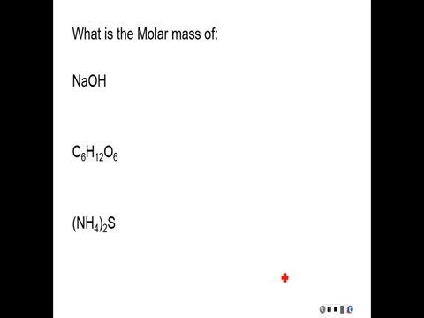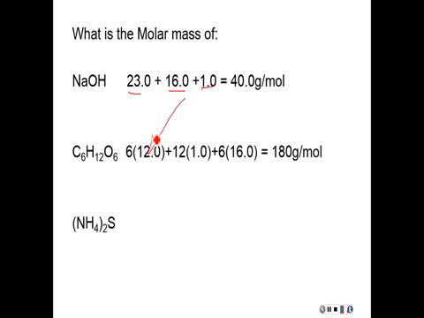Right, so here's the answer for the first one. For sodium hydroxide, we have 23.0, that's the sodium, 16.0, that's the oxygen, and 1.0, that's the hydrogen, and we get 40 grams per mole. For the glucose, I have 6 times 12, 12 times 1, and 6 times 16 for the oxygen. I get 180.